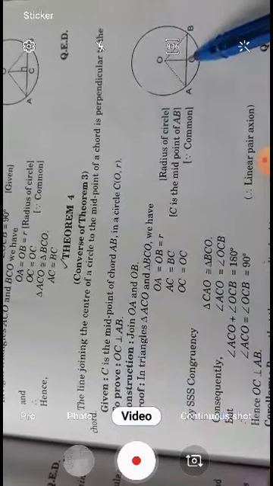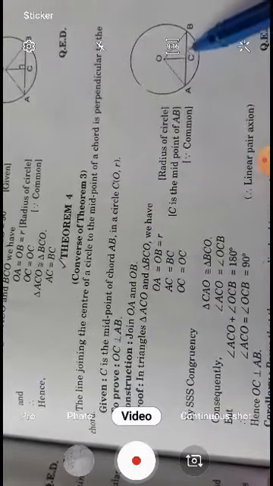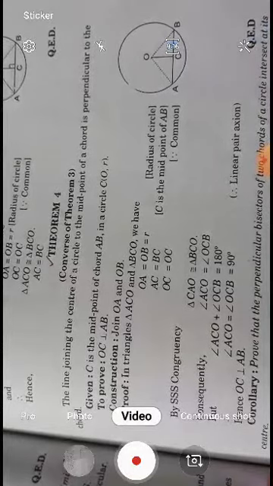It means if we have a chord AB and midpoint C and we join OC, then it is perpendicular to the chord. The midpoint of AB is C, so if we make a line from O, then OC is perpendicular. This is the converse of the theorem.